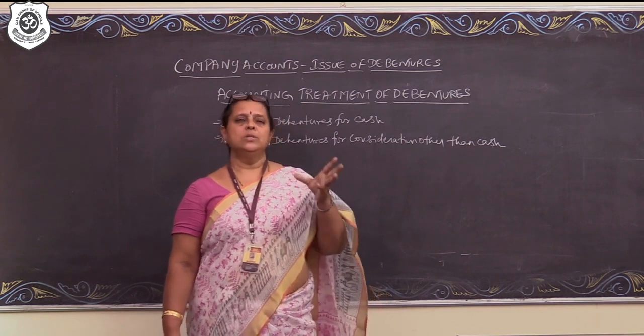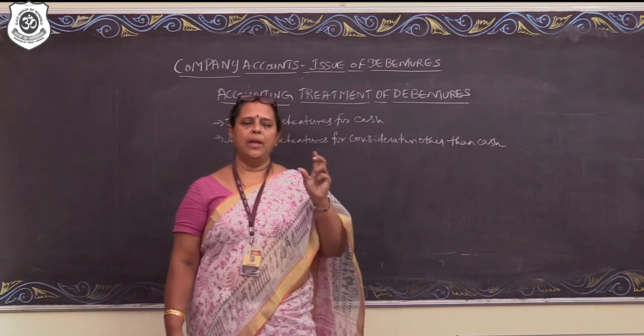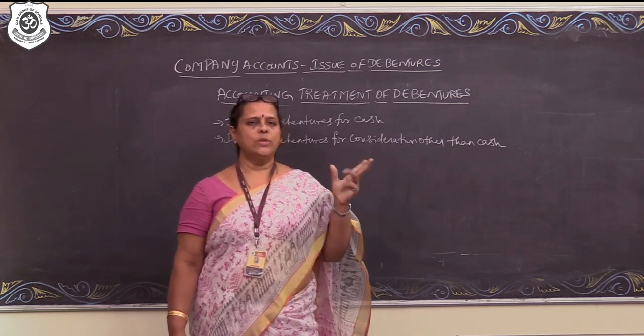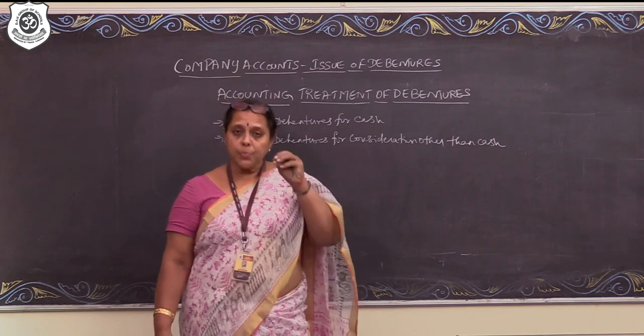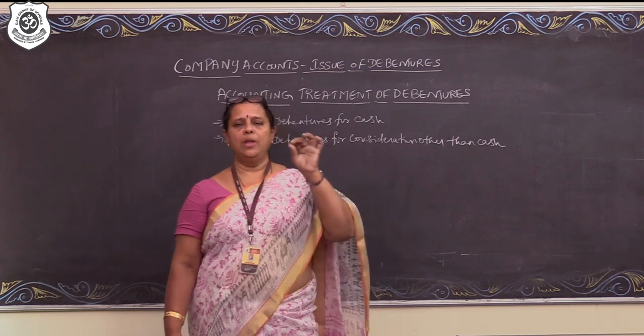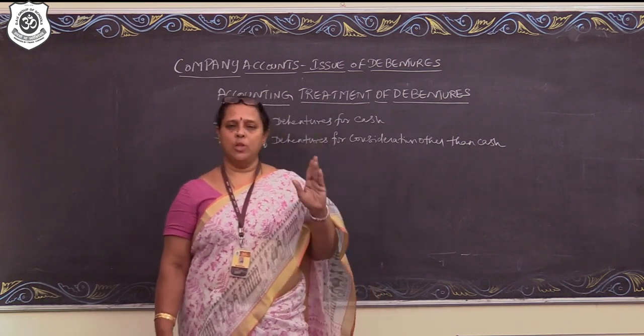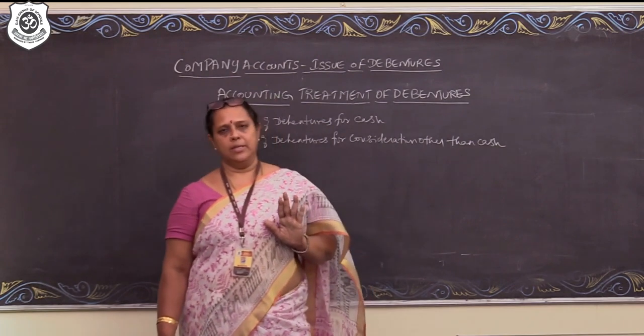But today's stock market situation is all about book building concept. They buy it in bulk. So there is no question of payment in installment basis, etc. But as per your textbook, it deals with application money, allotment money, call money, etc. So we shall be dealing with the same as far as your board exams are concerned.